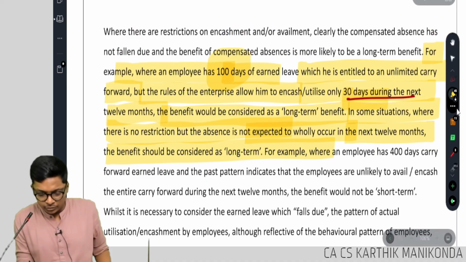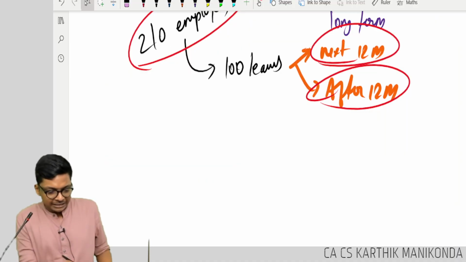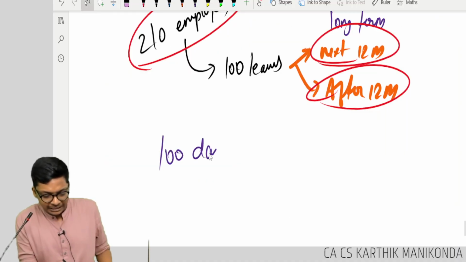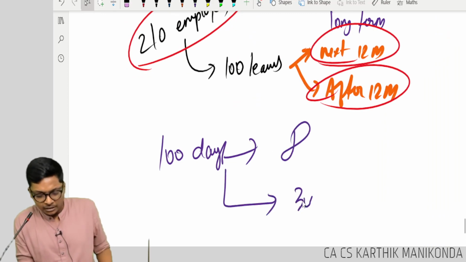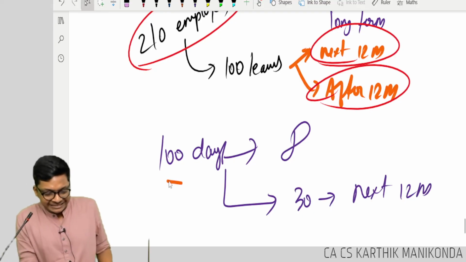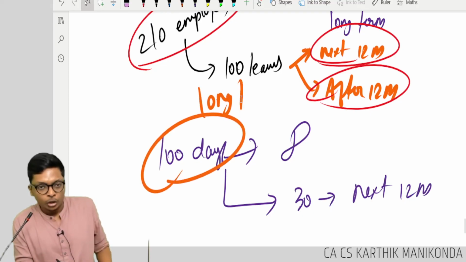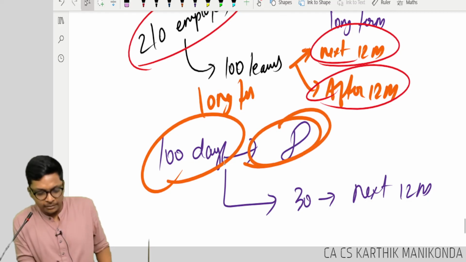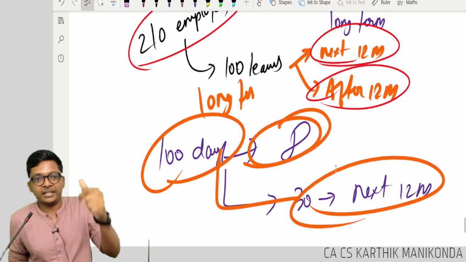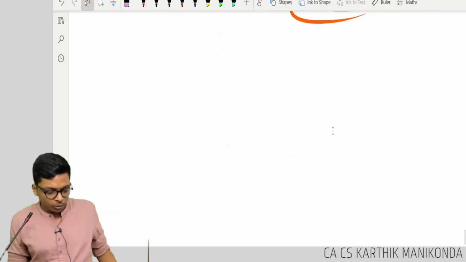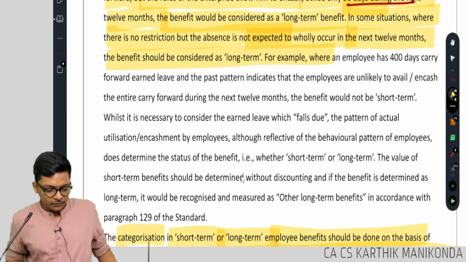See here what he's trying to say. Just 100 days is allowed for unlimited carry forward, but in that 100, 30 can be used in the next 12 months. The 100 will be long term because you have the full thing, but this 30 will become short term. I'm again insisting, I don't want you to get confused when you read that point. Now let's proceed. That's it.